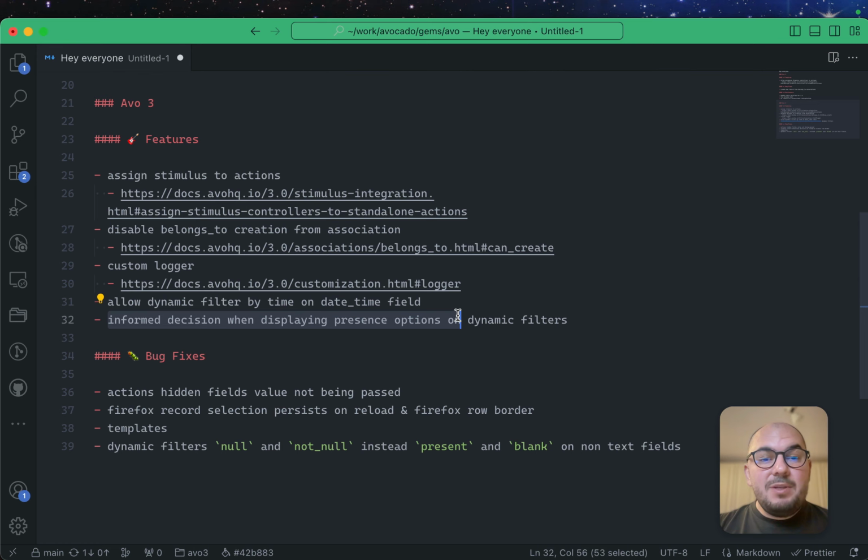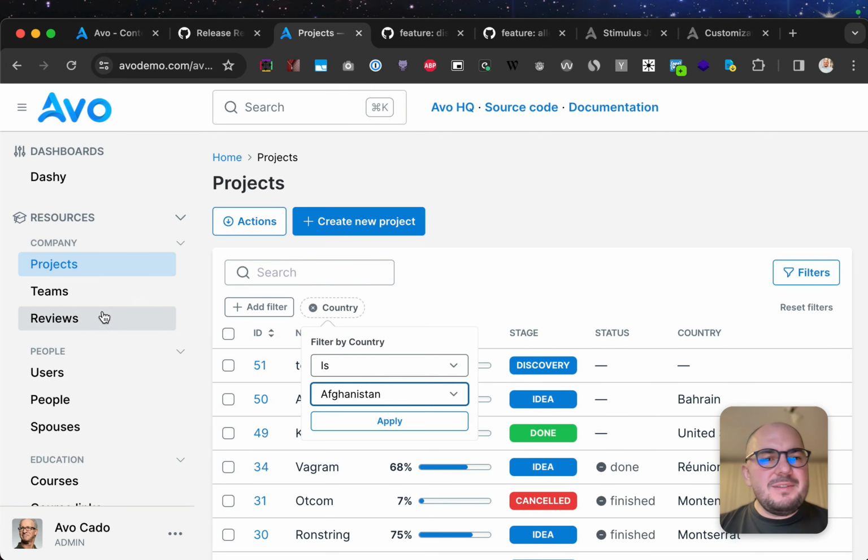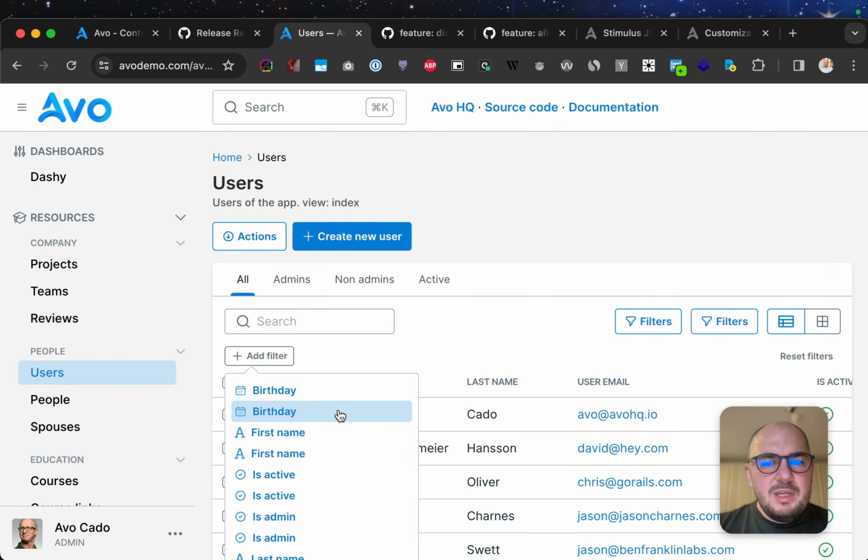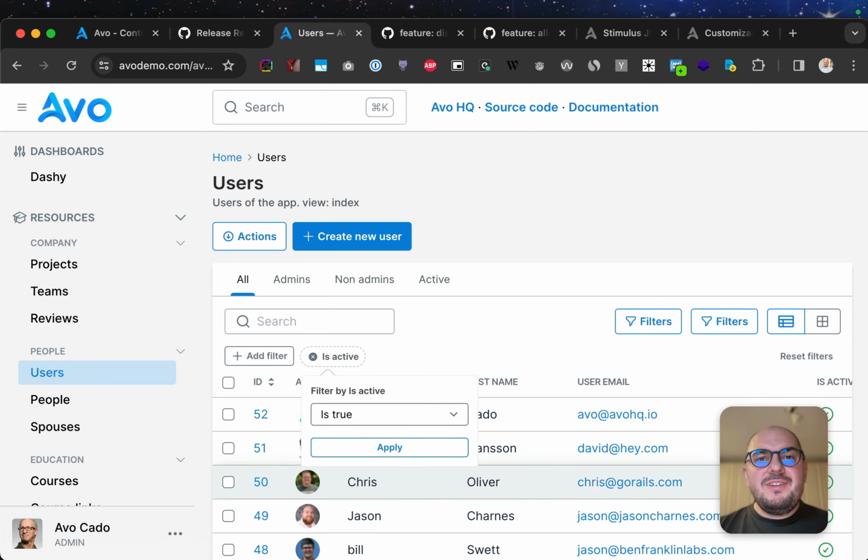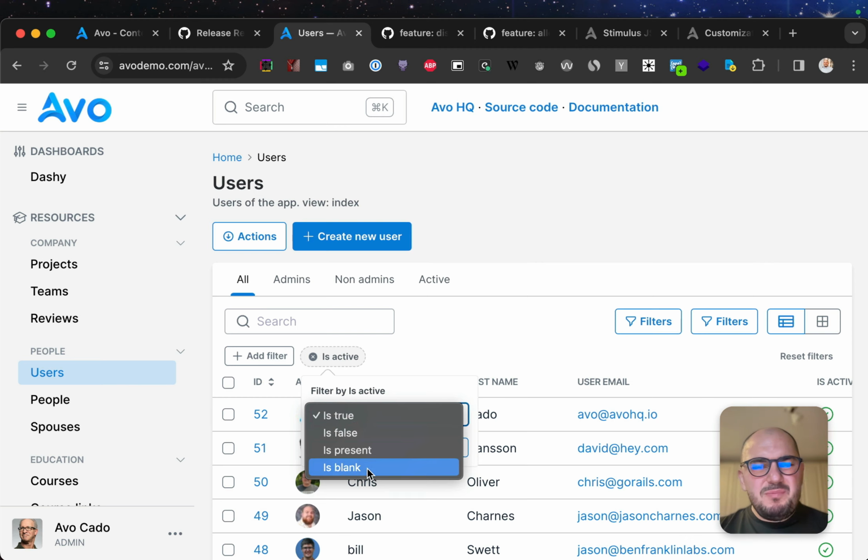Inform decisions when displaying presence options on dynamic filters. Whenever you had a Boolean field, this field would show true, false, present, or blank. Present and blank would show up even if the field was not nullable. If the field is not nullable, it cannot be null, so these two options don't make sense. Basically, these will properly reflect what you have in the database.